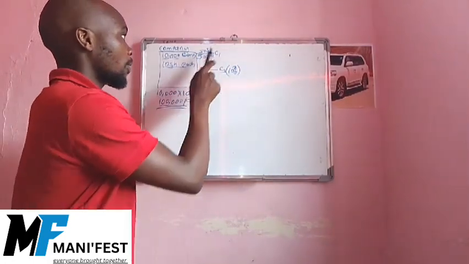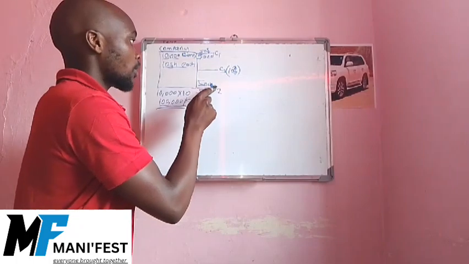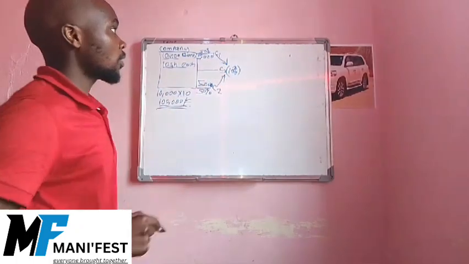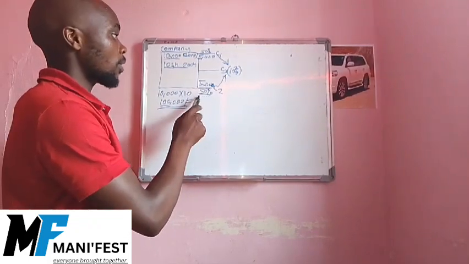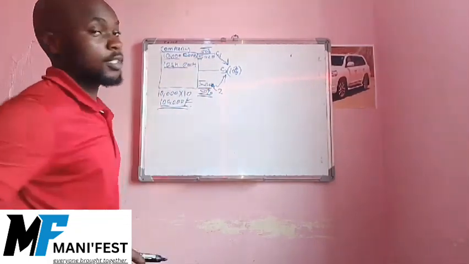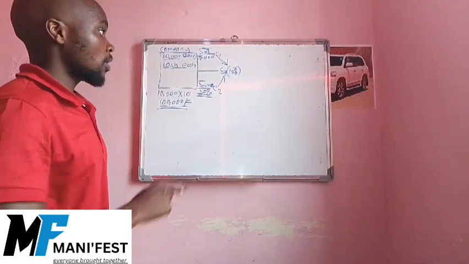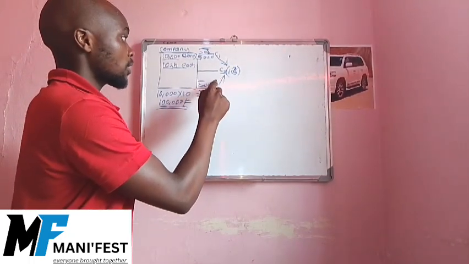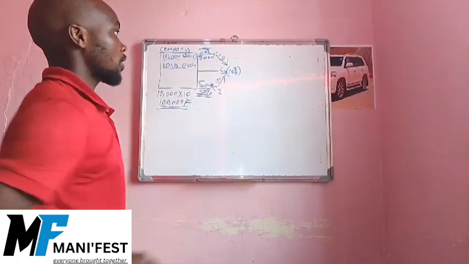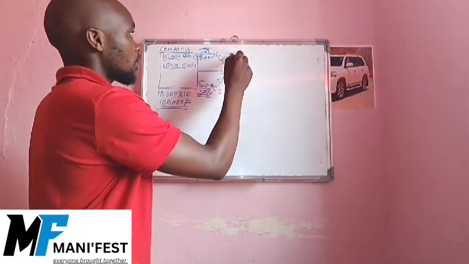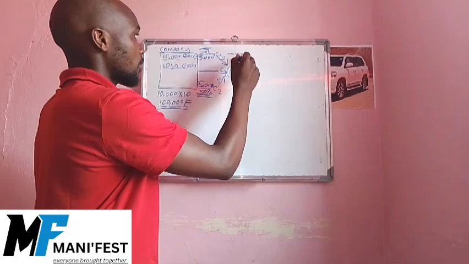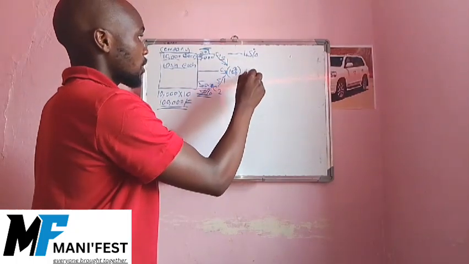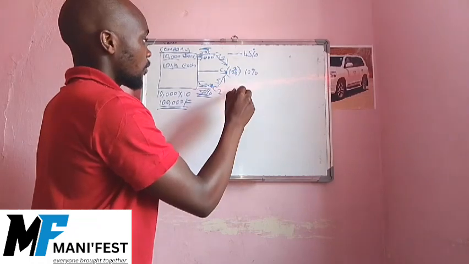Co-founder 1 and co-founder 2 will distribute equally to this person, because they have the same percentage ownership of that company. This one will contribute 5%, this one 5%. So co-founder 1 will remain with 45%, this one 10%, and this one 45%.